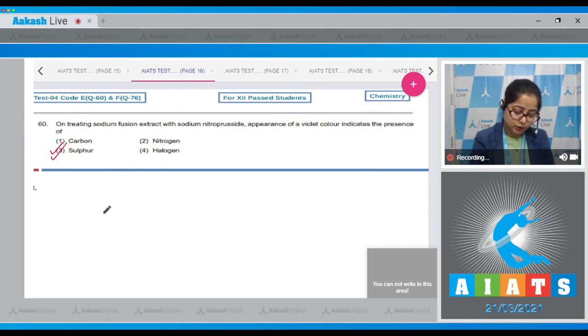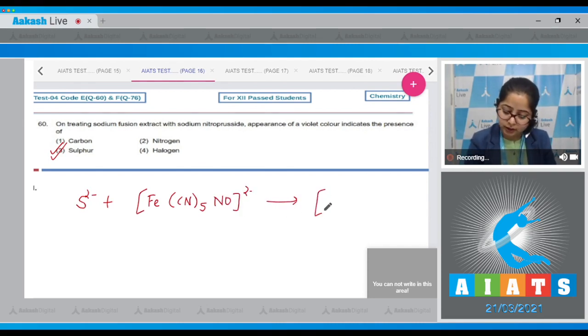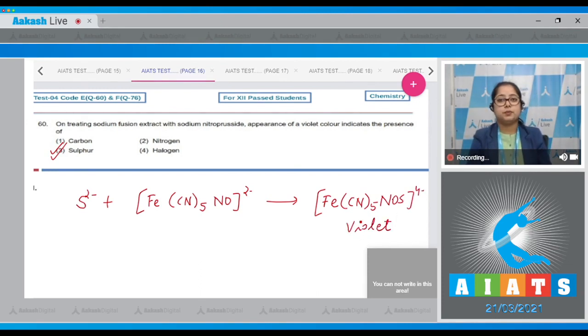I'm writing the reaction: S2- on reaction with [Fe(CN)5NO]2-, a violet colored compound is formed, which is [Fe(CN)5NOS]4-. So the appearance of violet color indicates the presence of sulfur. That means the correct answer is option number 3.